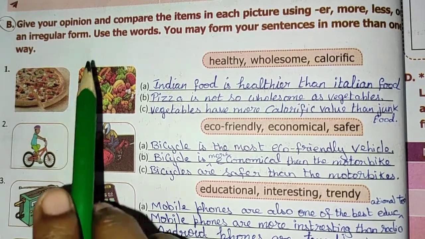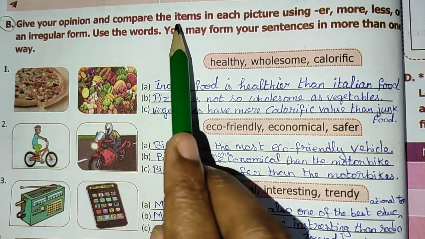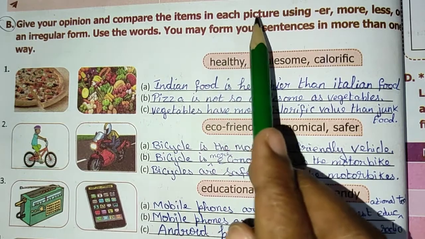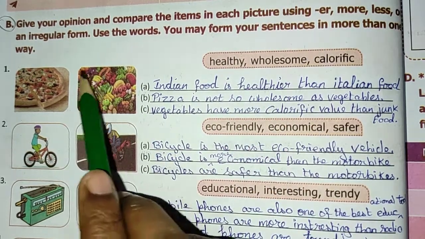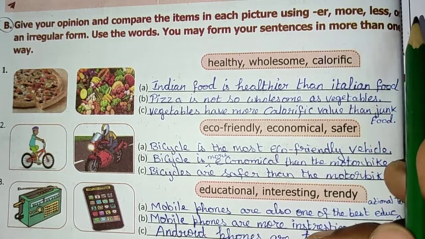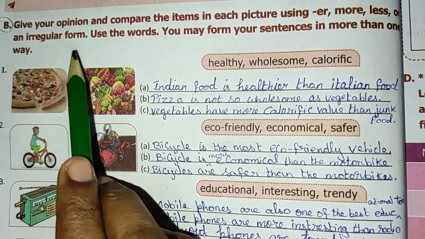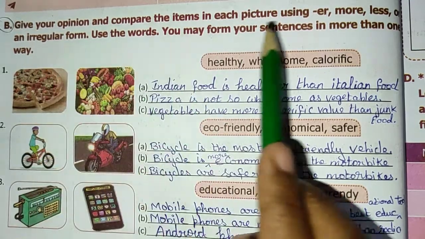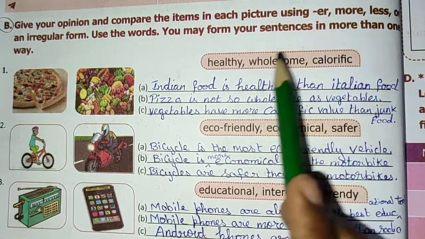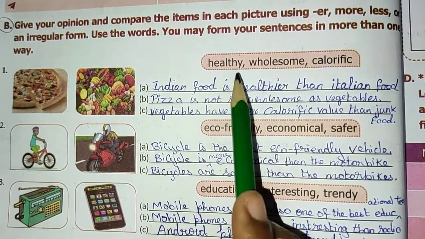So here is an exercise and they have asked us to compare the items in each picture, using er, more, less or an irregular form. So we have to use these words with the adjectives given in this box.